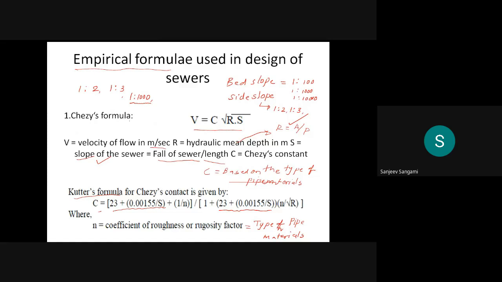Then C, that is Chezy's constant, of course, is based on the type of the pipe material. This can be calculated with a formula, C is equal to 23 plus 0.00155 divided by S plus 1 divided by N. And the same repeats in the denominator, which I already highlighted here. And here N is the coefficient of roughness, or the rugosity factor.